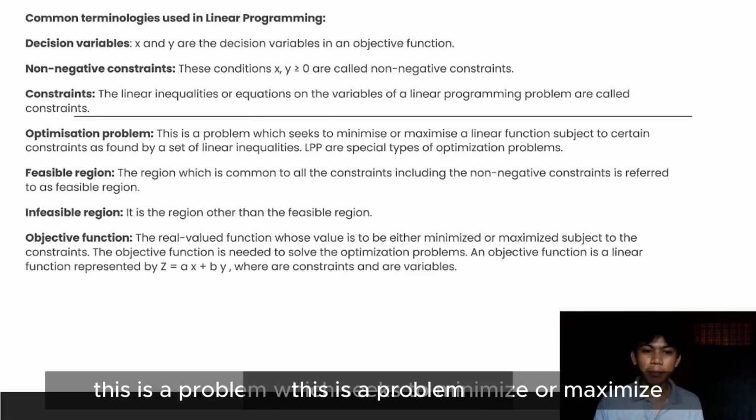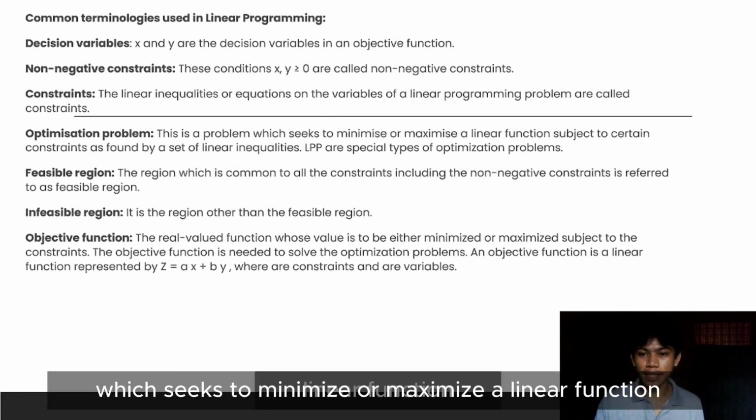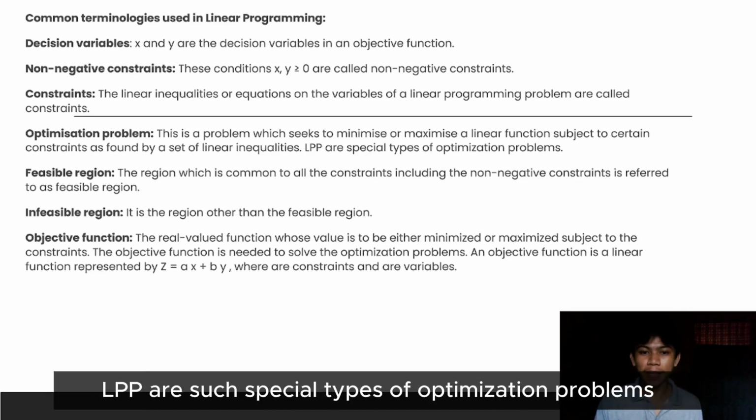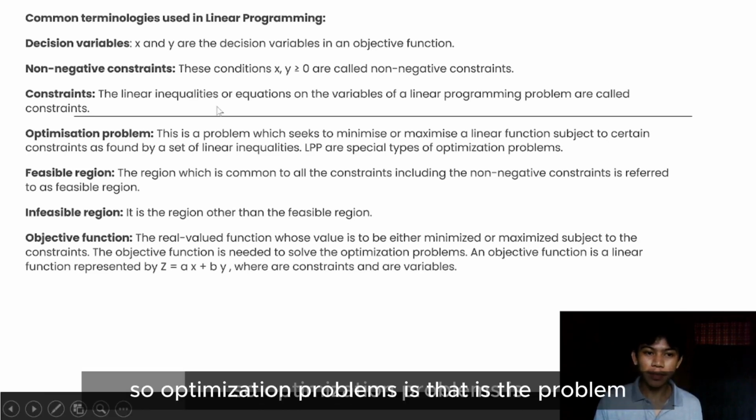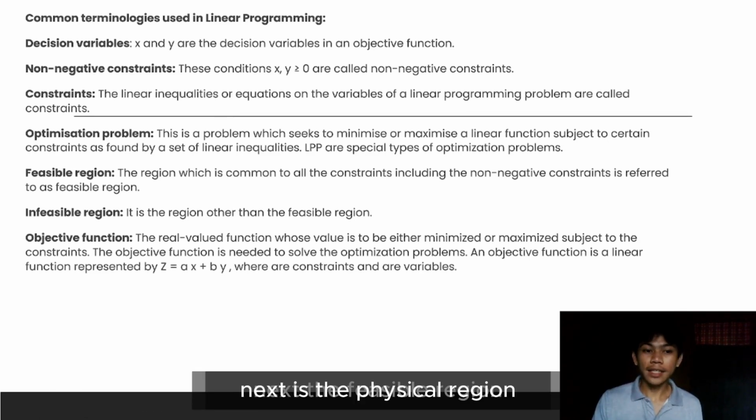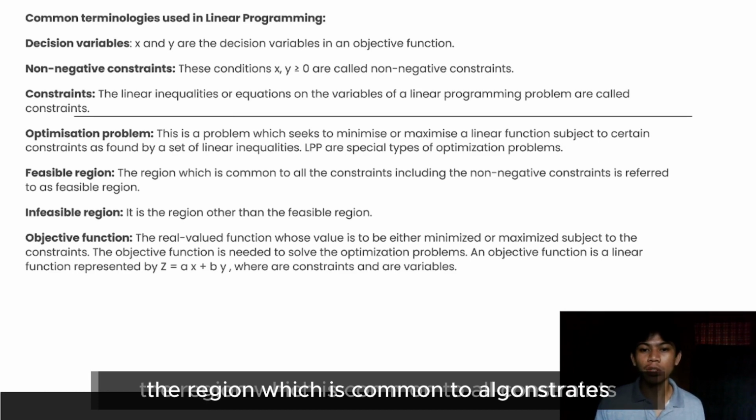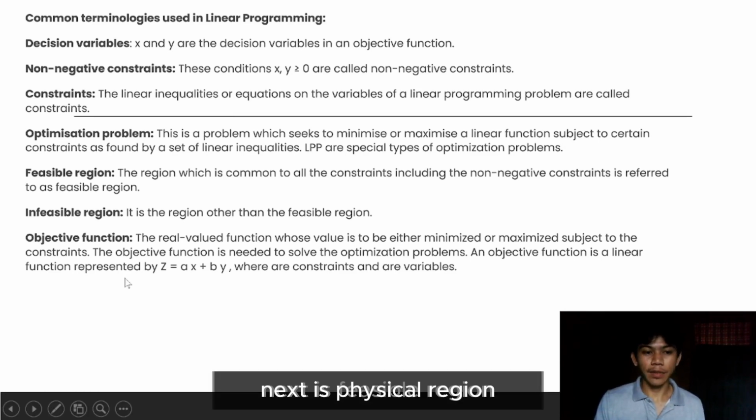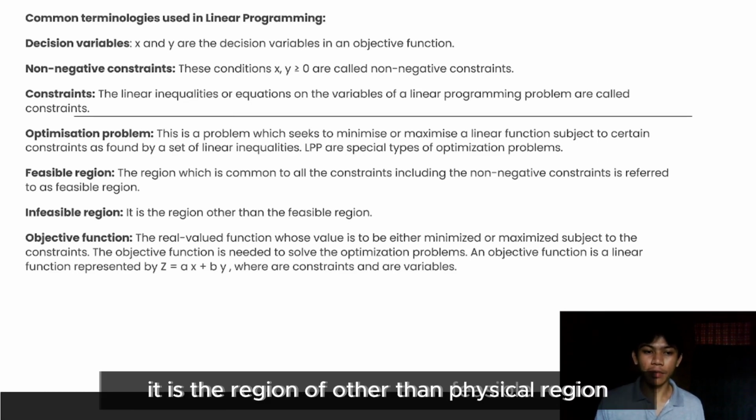Optimization problem. This is a problem which seeks to minimize or maximize a linear function subject to certain constraints, as given by a set of linear inequalities. LPPs are such special types of optimization problems. So optimization problems are the problems we're going to solve using linear programming later. Next, the feasible region. The region which is common to all constraints, including the non-negative constraints, is referred to as the feasible region.